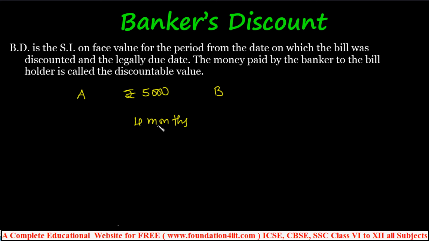Then B draws up the draft, specially preparing a bill, because B can take that amount only after 4 months. That bill we can call a hundi or bill of exchange. These are the two names. Instead of giving the amount 5,000 directly, the bill is prepared and given to B, so B can take the amount after 4 months. That form we call a bill of exchange or hundi.